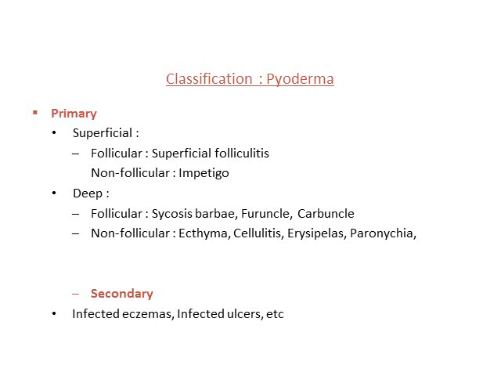So there can be an eczema which will get infected, that we call infected eczema. There is an ulcer which will get infected, that we call infected ulcer. So bacterial infection of the skin is primarily divided into primary and secondary.